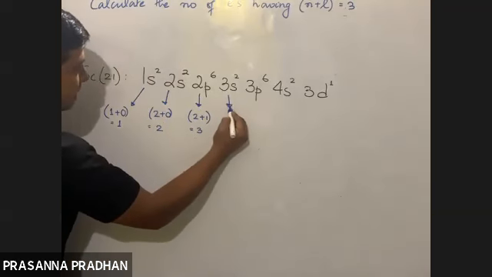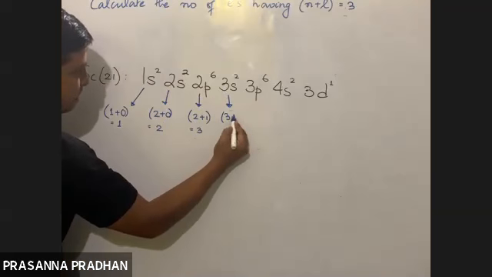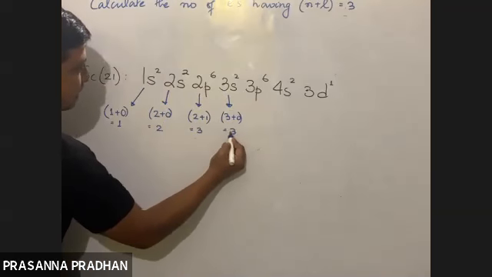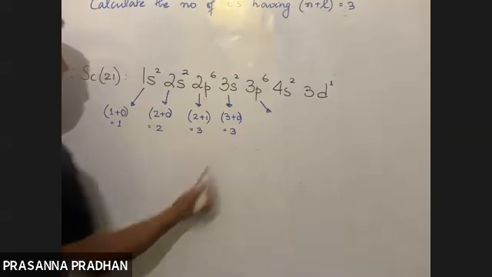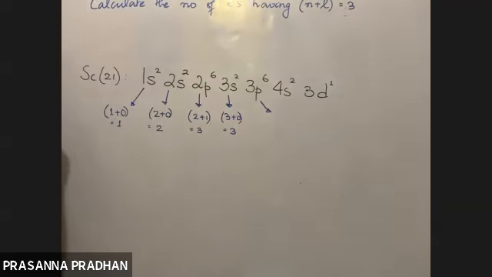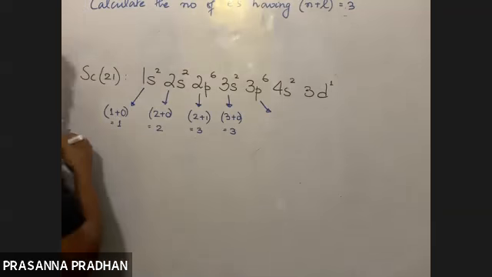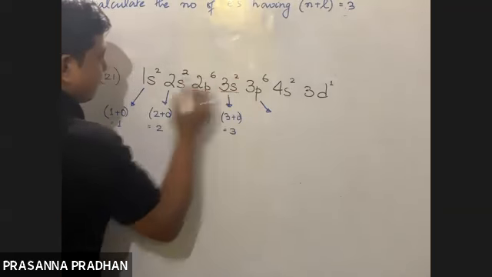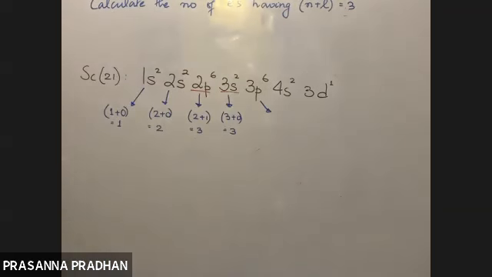3s. Yes, sir. Yes. 3 plus 0. We are talking about this. Are we talking about 3p? No, sir. No, 3 plus 1 is 4. We are not talking about this. So we are talking about 2p and 3s. Okay. So what will be our answer?